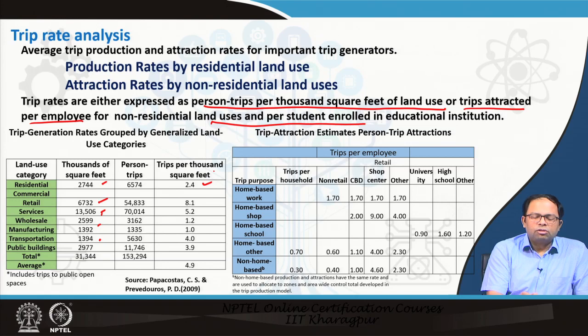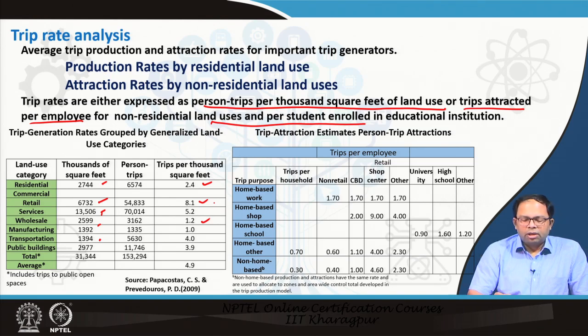That means, for each 1000 square feet, how many trips would be generated for residential land uses. So, 2.4 is the number of trips generated per 1000 square feet, whereas for retail 8.1 trips are generated, for wholesale 1.2 trips are generated, and so on.